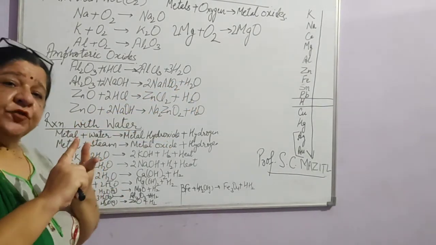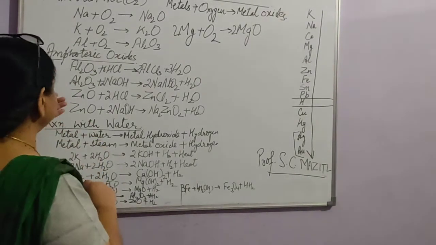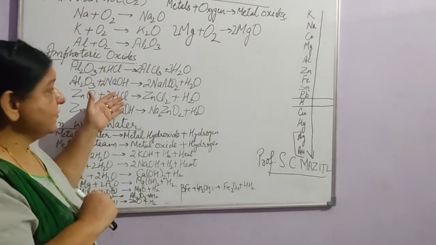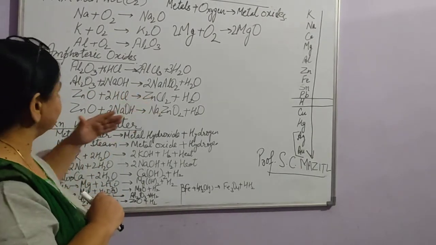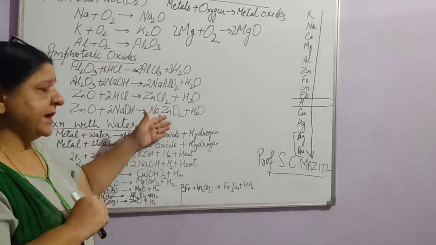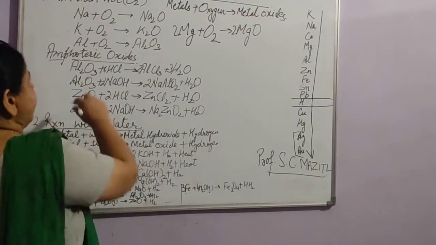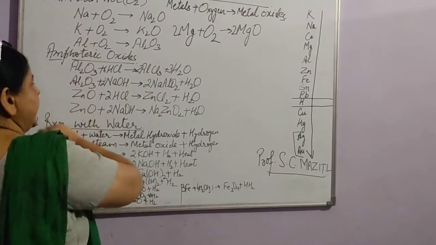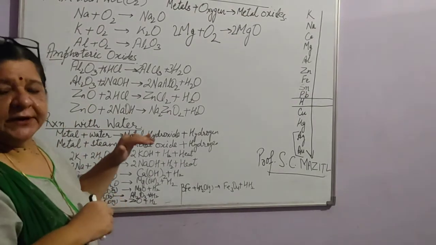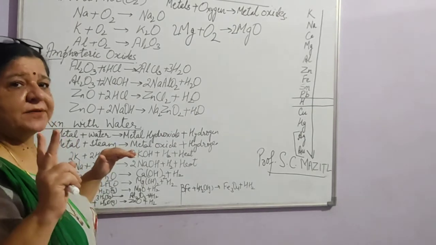That is, it shows acidic behavior also and basic behavior also. Same way zinc oxide will react with hydrochloric acid to form zinc chloride plus water, and with the base it will form sodium zincate plus water. So aluminium oxide and zinc oxide are the examples of amphoteric oxides, which show both acidic and basic behavior.